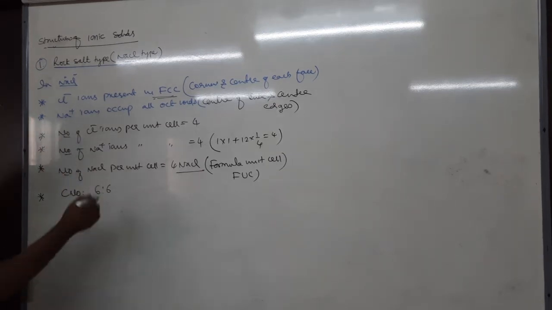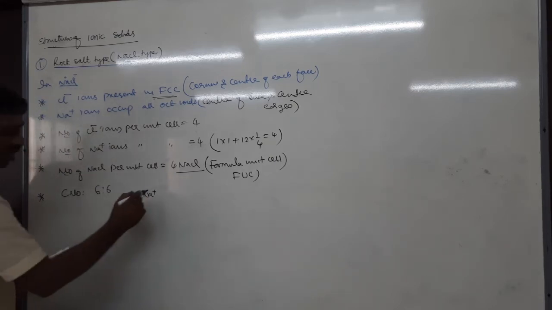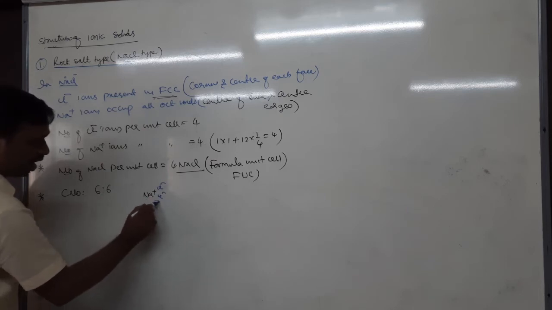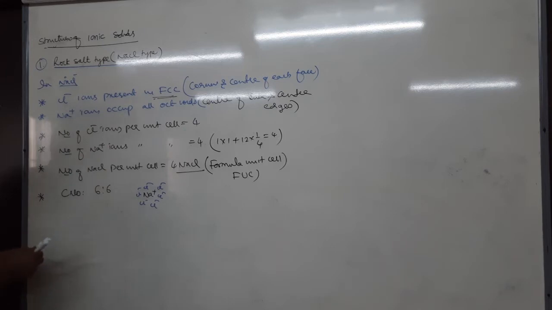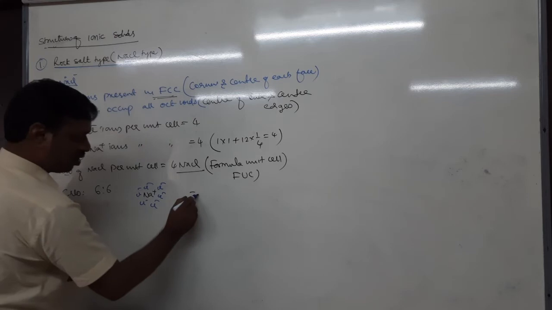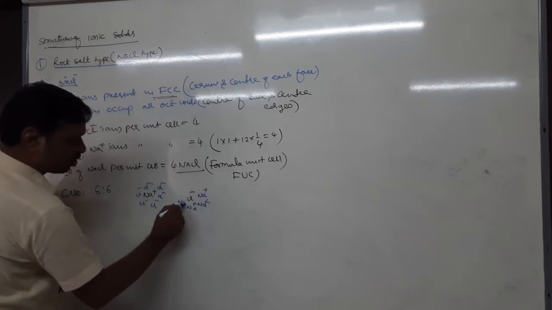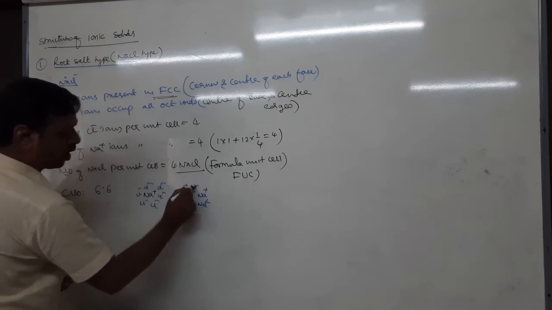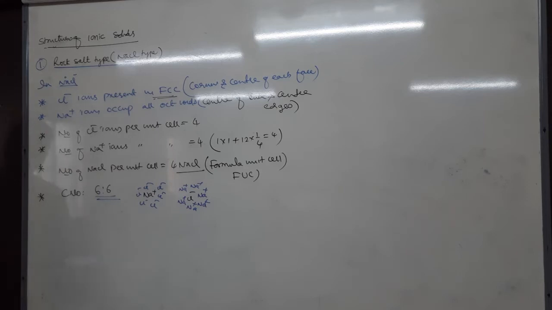What is the meaning of this? 1 Na+ is surrounded by how many Cl-? There are 6 Cl- ions. Similarly, 1 Cl- is also surrounded by 6 Na+ ions. Therefore, its coordination number is 6:6. Next, important is what is the interionic distance between cation and anion in NaCl.